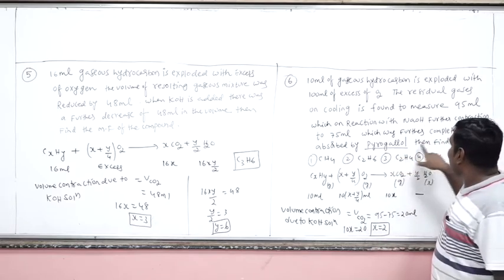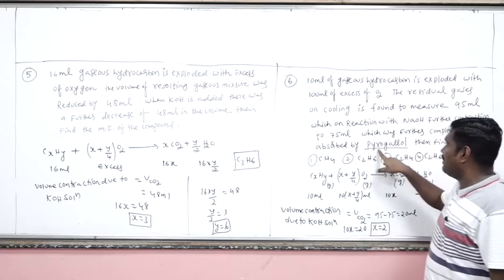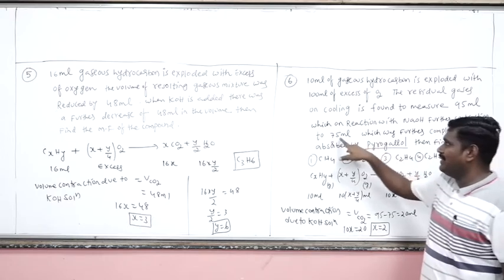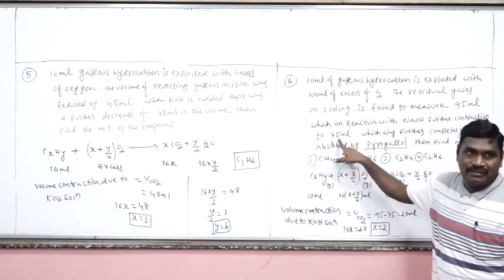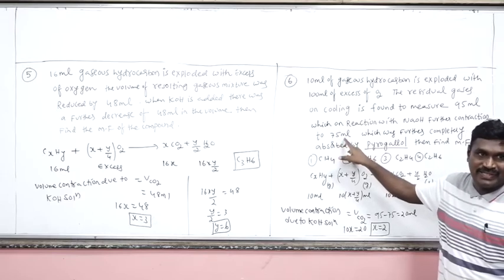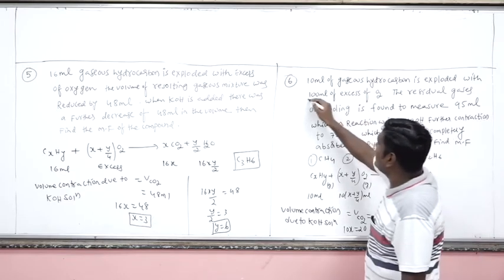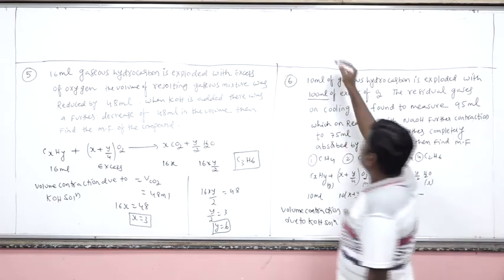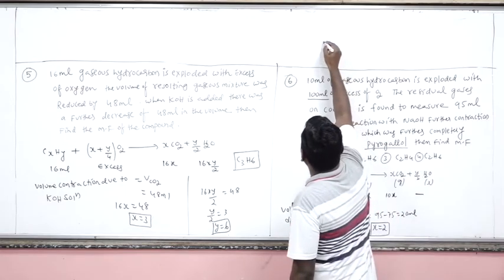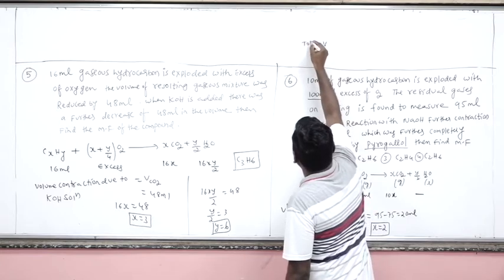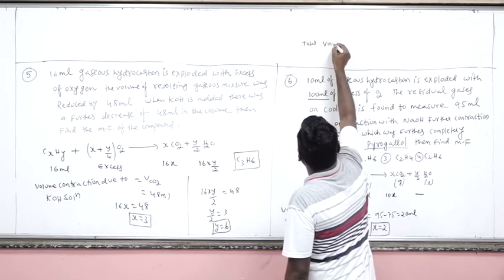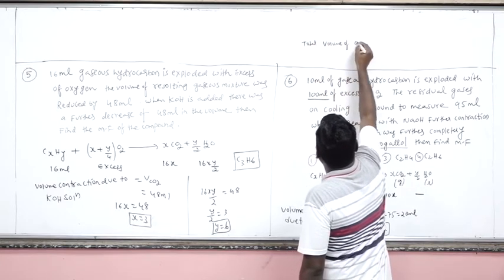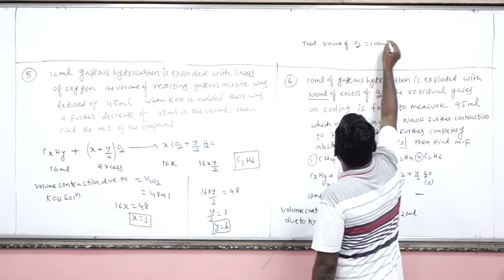So the oxygen gas, 75 ml, is absorbed by the pyrogallol. That means this 75 ml is the unreacted volume of the oxygen gas. Total volume of the oxygen gas is how much? 100 ml. Total volume of oxygen gas 100 ml.